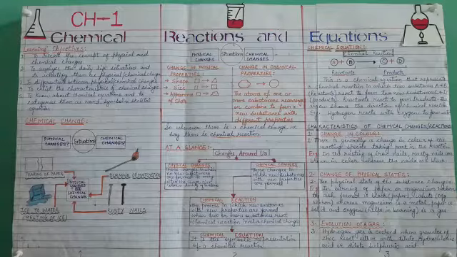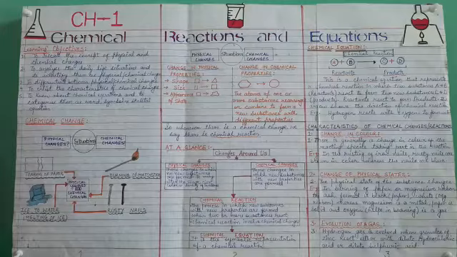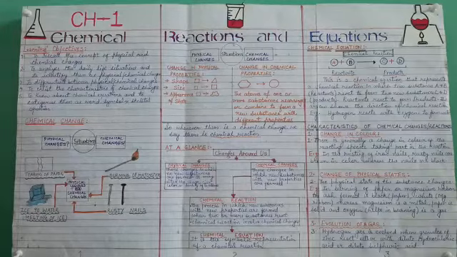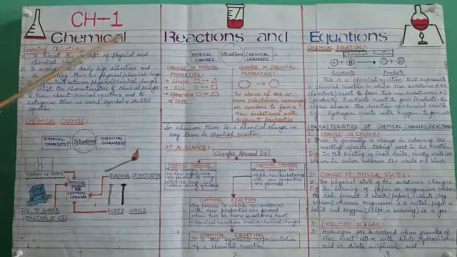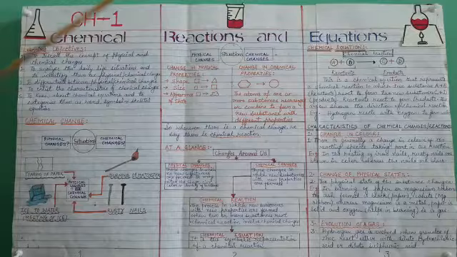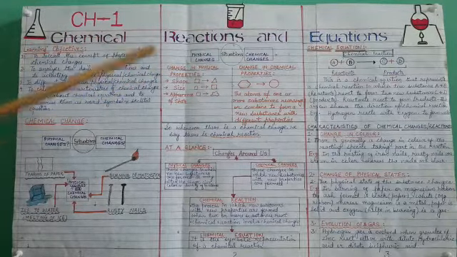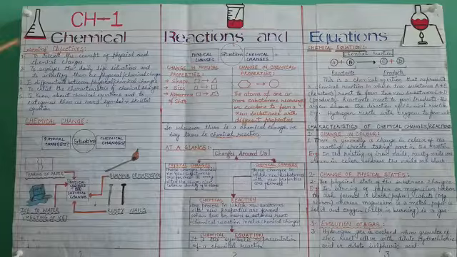This is a topic for grade 9, which we have already done, that is, matter around us pure. And grade 10's first chapter is chemical reactions and equations. That is mainly based on the topics which we covered in grade 9 as well, in matter around us pure. The subtopic was the physical and chemical changes.